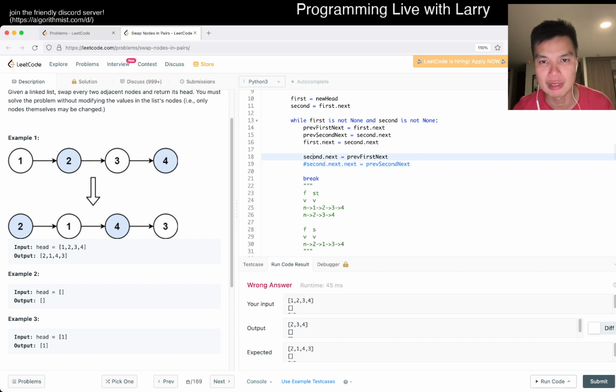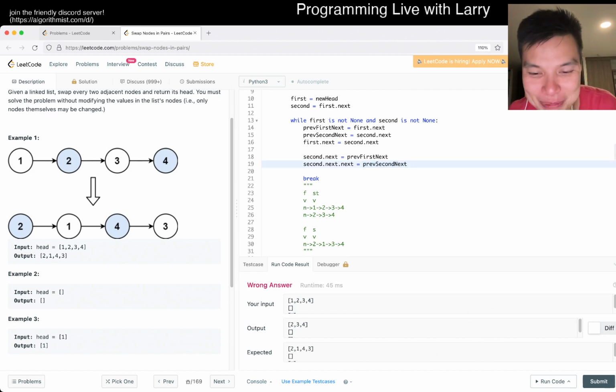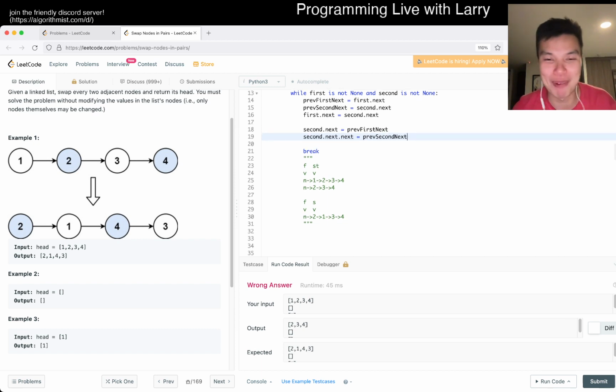Okay, so the second dot next is equal to first dot next. First dot next is the previous second. So, I mean, we're good at skipping it. So why is this wrong? So the second dot next is equal to previous first dot next. So that means that this points back at the second. I don't know. Like I said, even with a lot of practice, I jinxed myself by talking a lot earlier on, I guess.